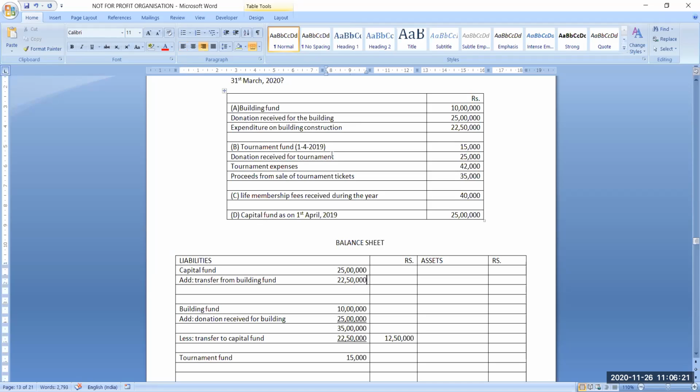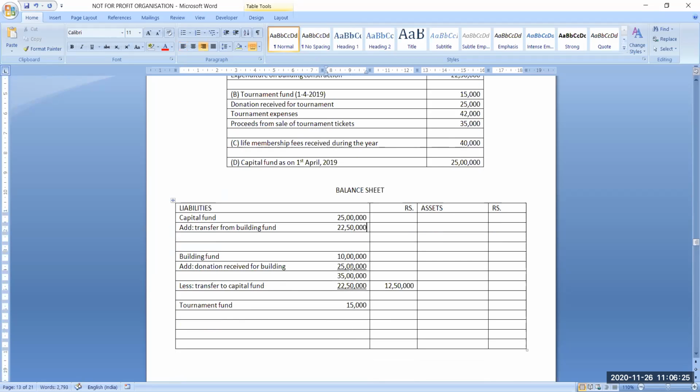Now coming to tournament fund. Tournament fund is 15,000, that we have already written. Donation received will be added. Add donation received. Donation is received for 25,000. Tournament expenses are 42,000, but proceeds will be added first.